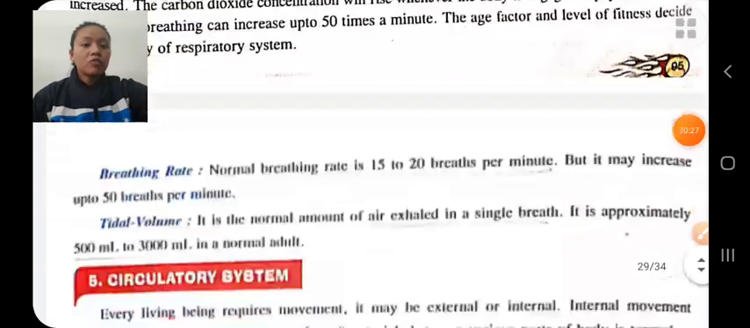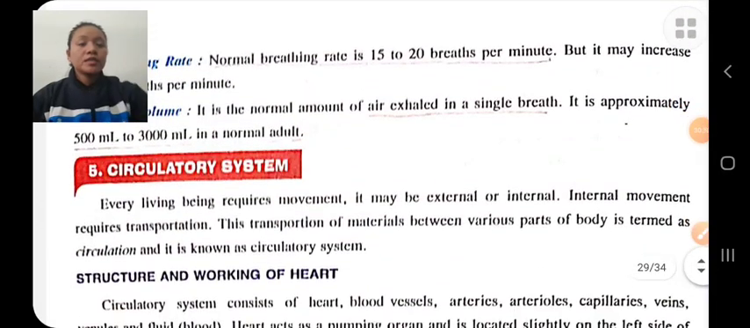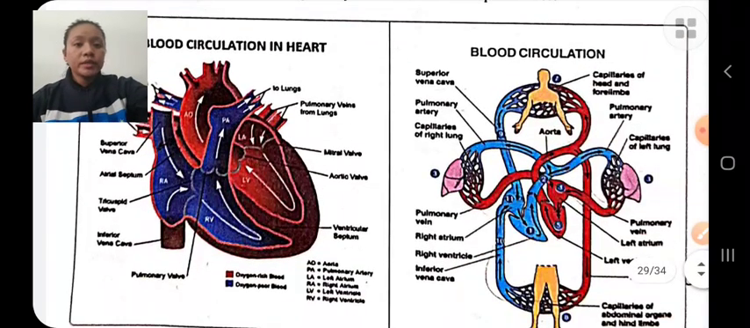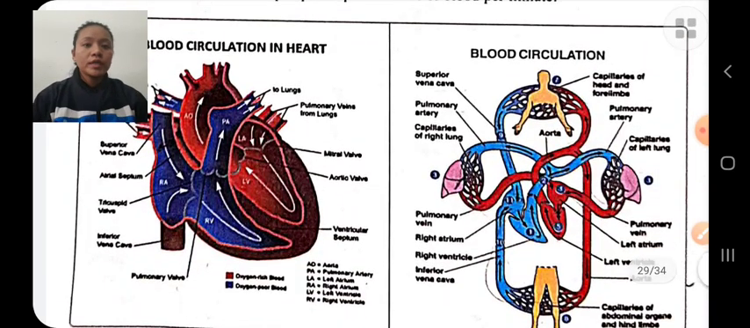And next, the circulatory system. The circulatory system helps in circulation of blood throughout the body. Our heart pumps 72 times per minute.